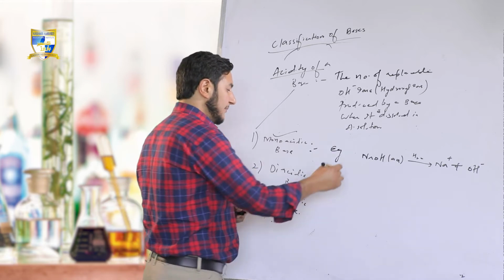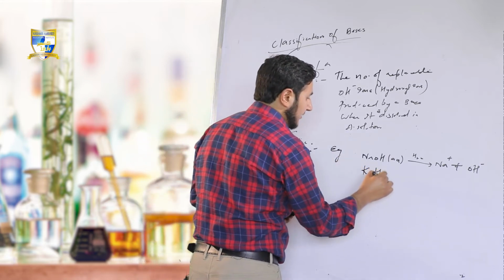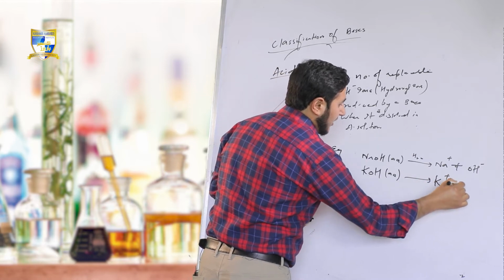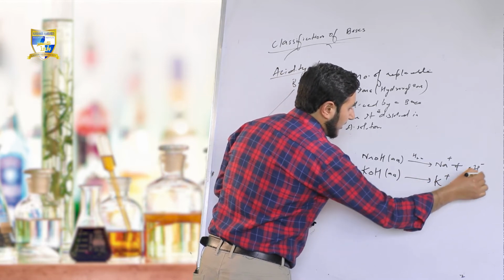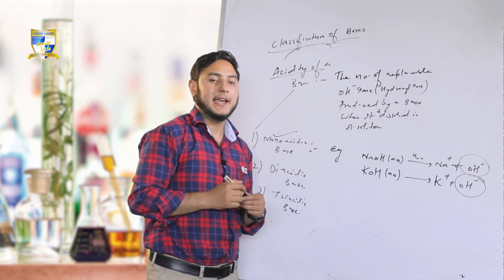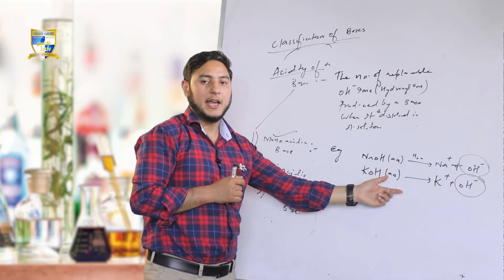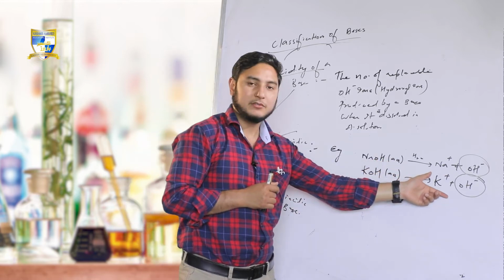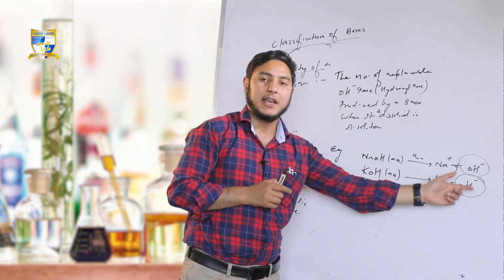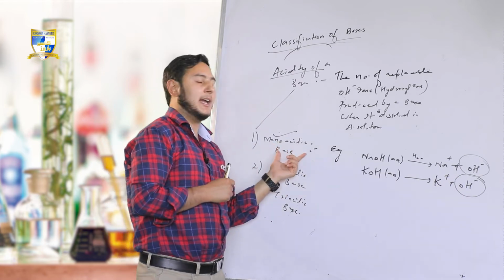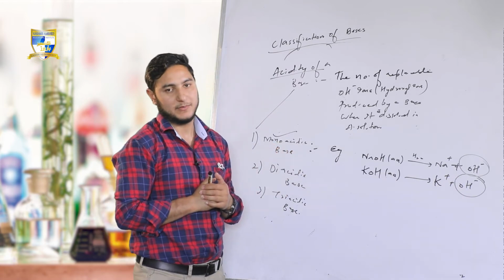Another example is potassium hydroxide. In aqueous solution, it releases K positive and OH negative, 1 OH negative ion. The hydroxyl concentration is 1, so the base will be called a monoacidic base.